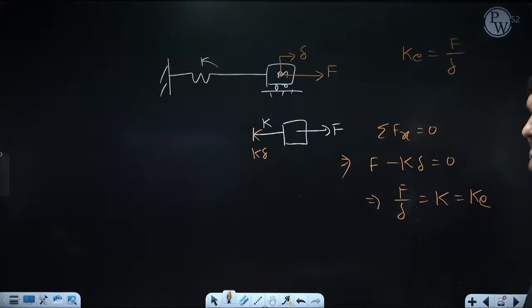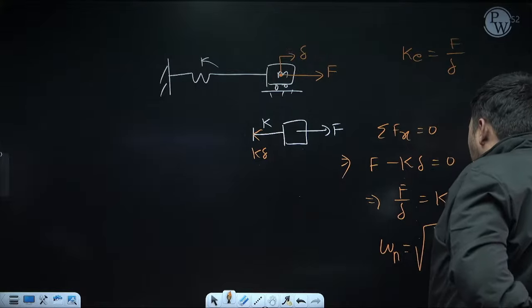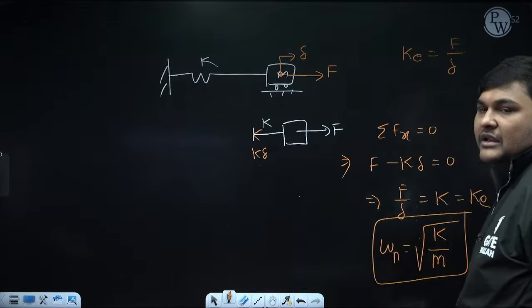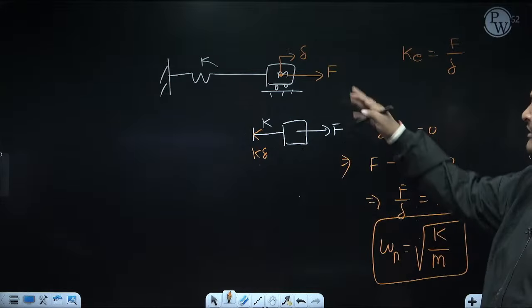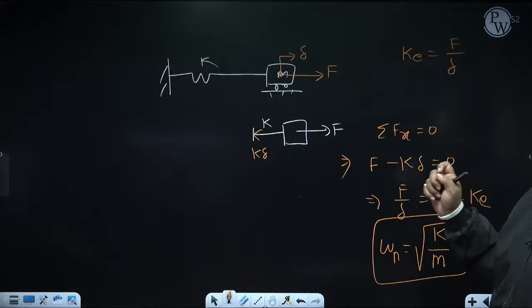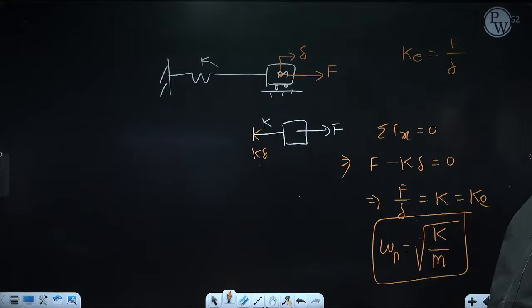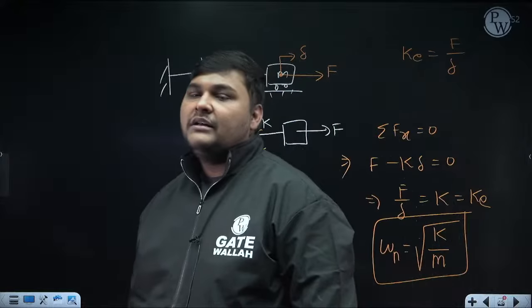So for this case, Ke is coming equal to K, and omega n is root Ke by M, and K is K, M is M. So same answer is coming. But this answer I already know. For the general case, I need not use this method. But just to verify whether this method is correct or not, I had done this derivation for a general case. So here like this you can calculate Ke. Okay. But where mainly will we apply this Ke method?